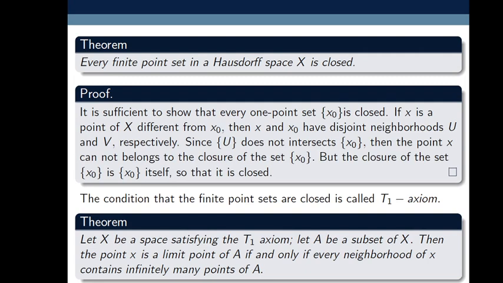Similarly, an uncountable set need not be closed. R is an uncountable set, but it is a closed set because R contains its derived set. But the set of irrational numbers, that is Q complement, is an uncountable set, but it is not closed. Why? Because it does not contain its derived set, and its derived set is the set of real numbers. R is not contained in Q complement. That's why an uncountable set need not be closed.